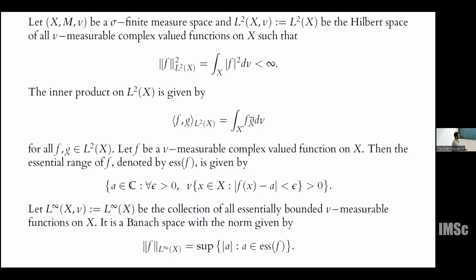Now, if we consider any nu measurable complex valued function on X, then its essential range consists of all those elements a in C such that given any epsilon, the measure of this set is positive. And if we consider L infinity of X to be the collection of all essentially bounded nu measurable functions on X, then it is well known that it is a Banach space, and the norm is given by this.